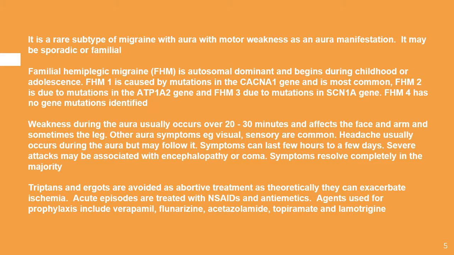Type 2 is due to mutations in a sodium-potassium ATPase gene, and type 3 is due to mutations in a sodium channel gene. Type 4 has no gene mutations identified. Weakness during the aura usually occurs over 20 to 30 minutes and affects the face and arm and sometimes the leg. Other aura symptoms, which can be visual or sensory, are common.